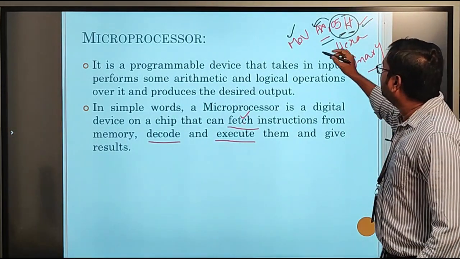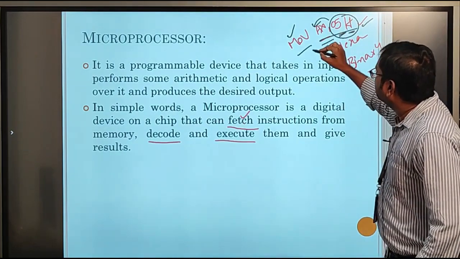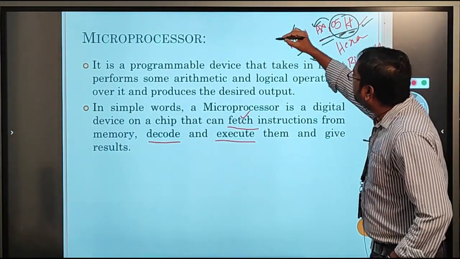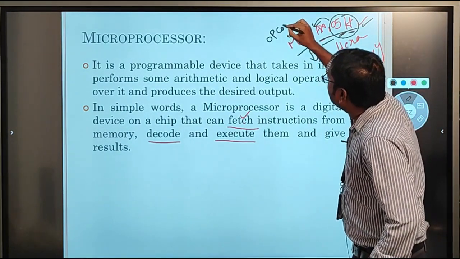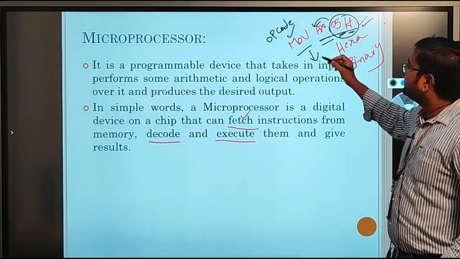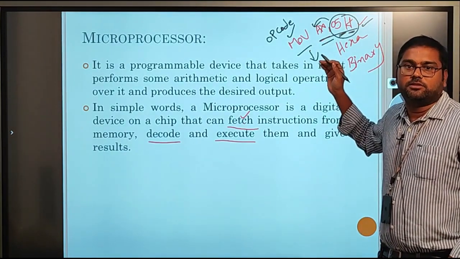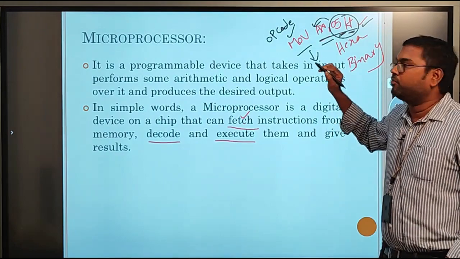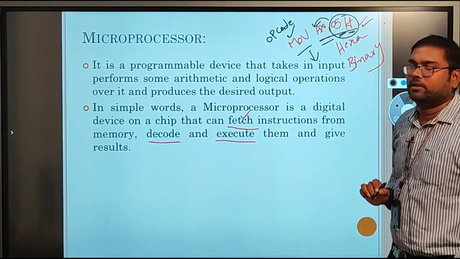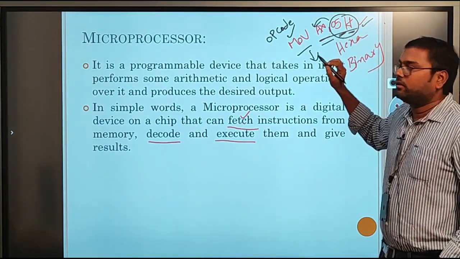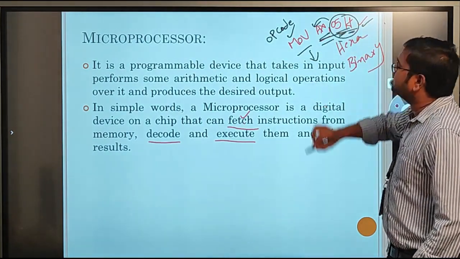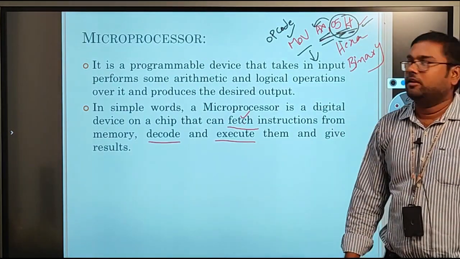So this is a simple instruction, and in this instruction we have two different terms here. The first one is MOV. This is called the opcode. Opcode is nothing but operational code. That means which type of operation we are performing here is completely defined by this opcode. Here we are performing a moving operation, so MOV is the opcode. And then the second one is the data. We are performing this operation on this data. AX is the register and 05 is the data. These two are called operands. So this is operand 1.